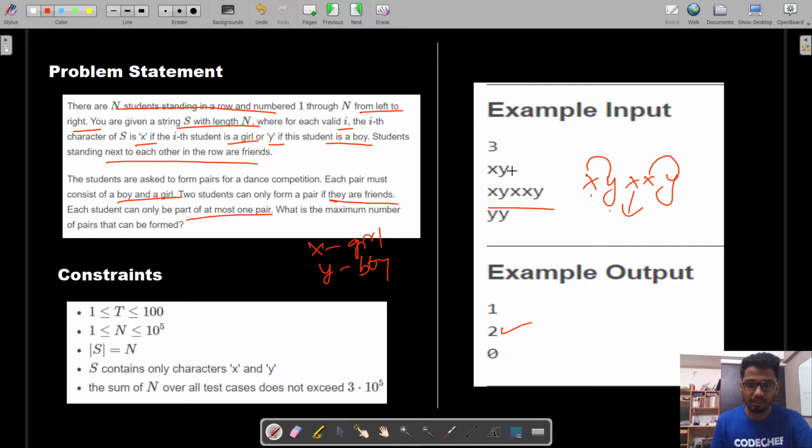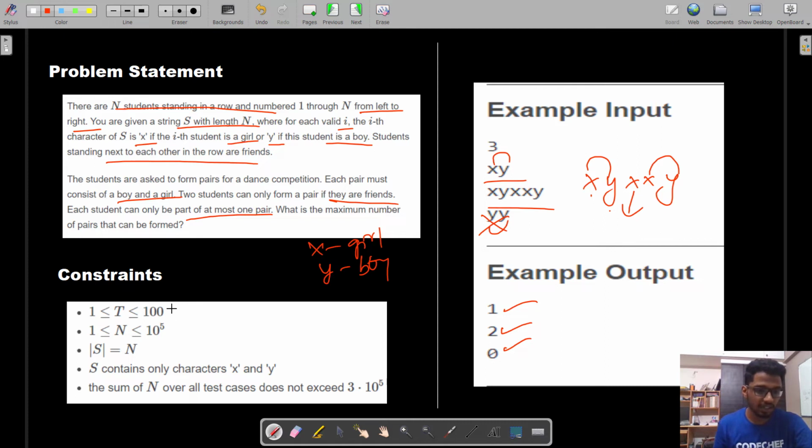For the first case, there are only 2 students and they are obviously going to be friends because they are standing next to each other and they are of opposite gender, so they can be paired with each other. But in the last case we see that there are 2 boys standing next to each other, so they cannot be paired. So the answer is 0 there and it is 1 in the first case.